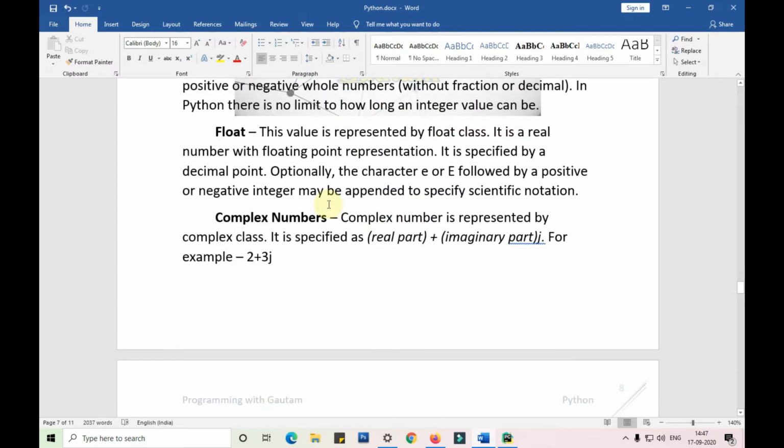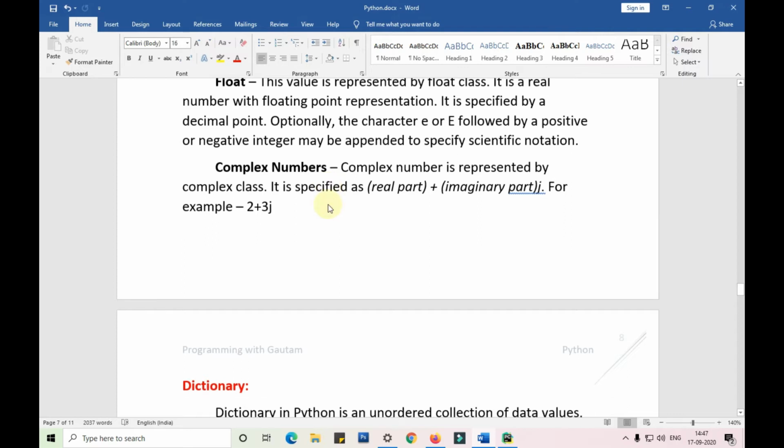Complex numbers are represented by the complex class. It is specified as a real number plus imaginary part j. For example, 2 plus 3j, 6 plus 8j, etc., like that. All these numbers are called complex numbers.